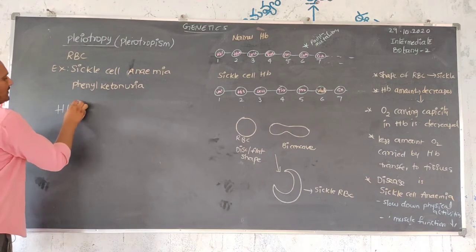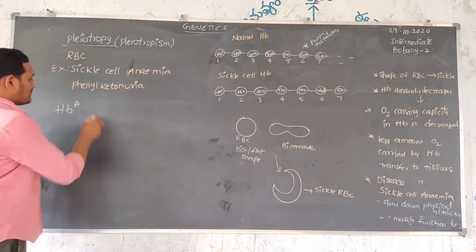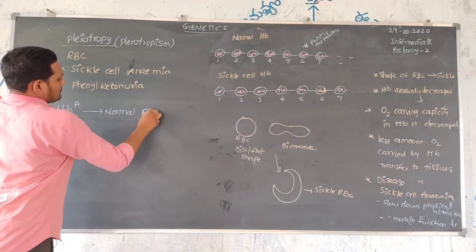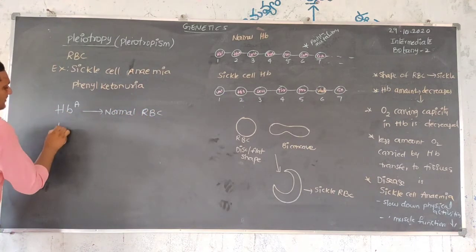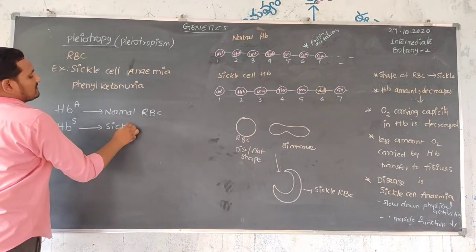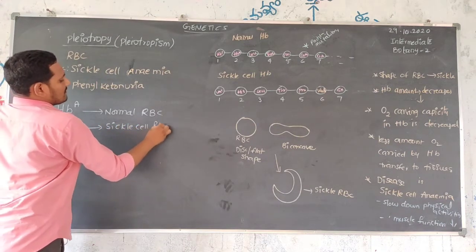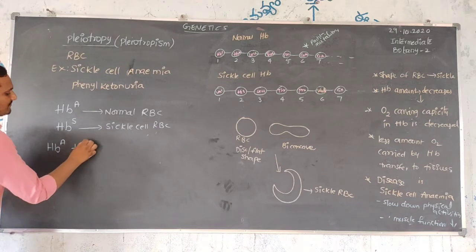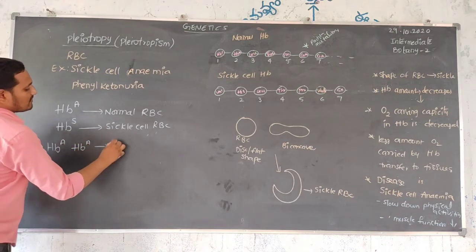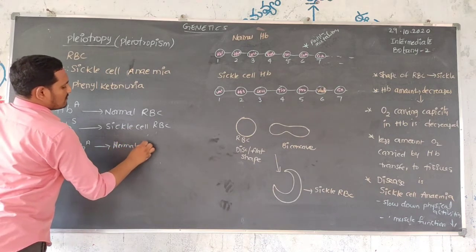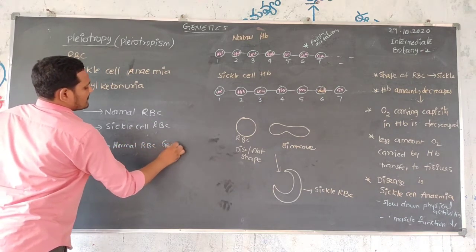Hemoglobin A is the normal RBC genotype, and hemoglobin S is the sickle cell RBC. In the case of HbA and HbA, it is the normal RBC genotype.